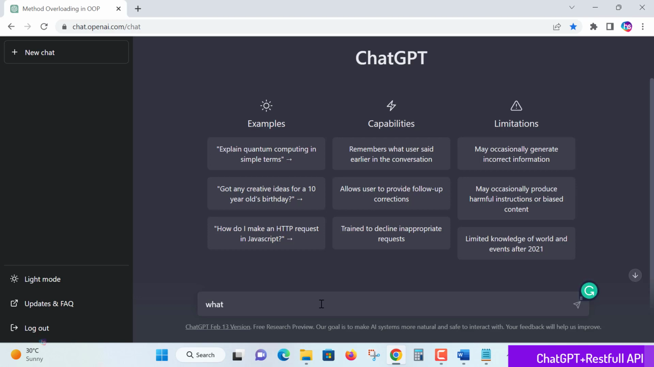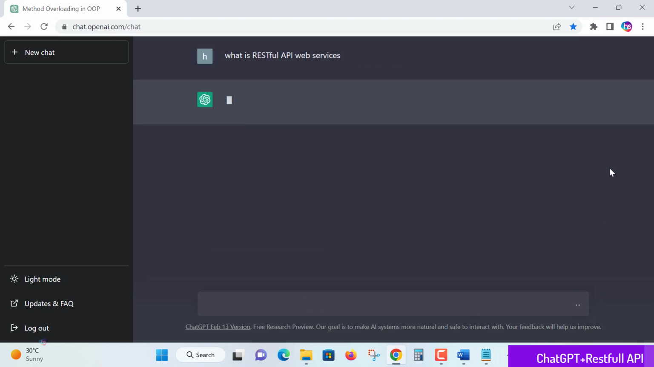Yes. So this question and answer I am trying to get using ChatGPT. ChatGPT is an AI tool where we can get many of the question solutions and clear the universal standards. So what is RESTful API web services? Let's see how ChatGPT is going to support.